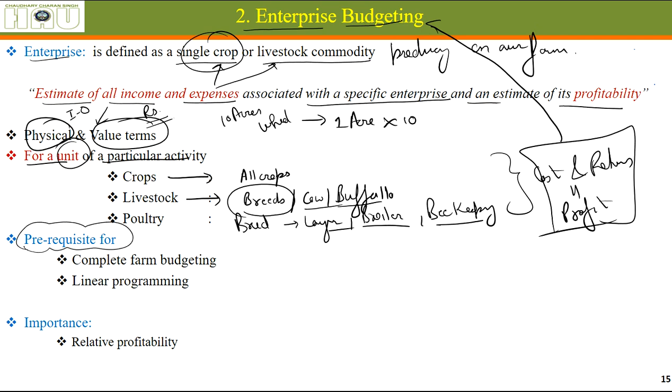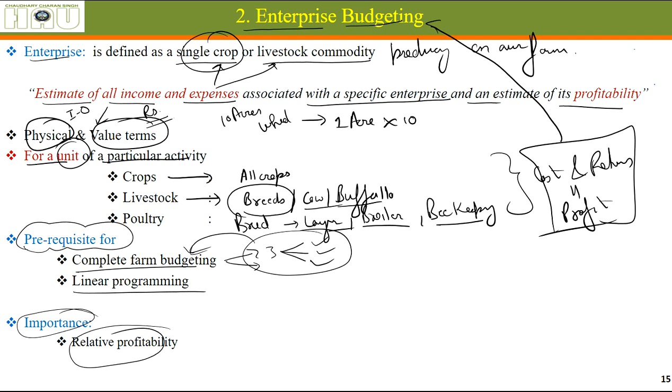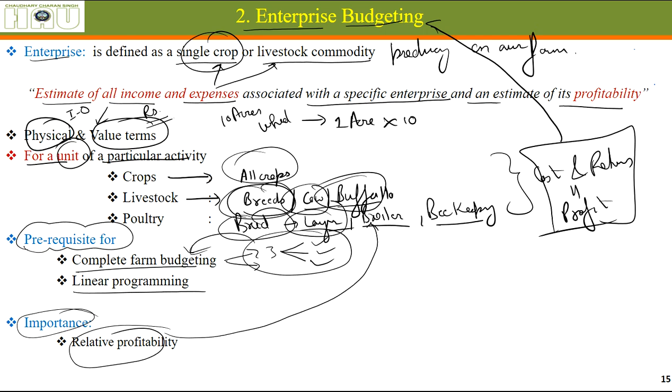It is also a prerequisite for complete farm budgeting and linear programming. Before that, we have to do enterprise budgeting of all the different enterprises we are following on our farm. A farmer might be cultivating 3 different types of crops, so he has to do enterprise budgeting for all of them. So these are the prerequisites for complete farm budgeting. Its importance is that it tells about the relative profitability of all these options, which one is actually better for us, which is the best choice, where should we be investing our money and our time.